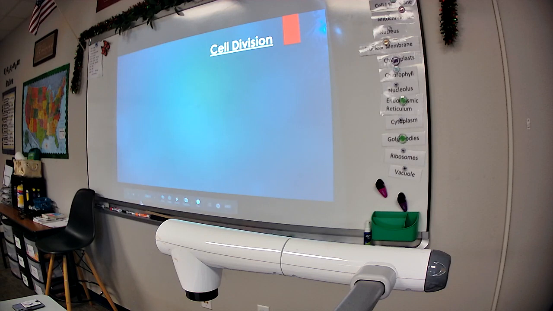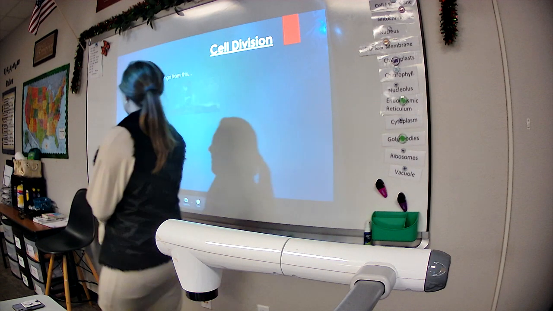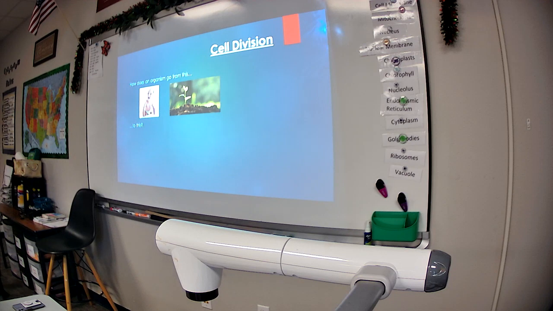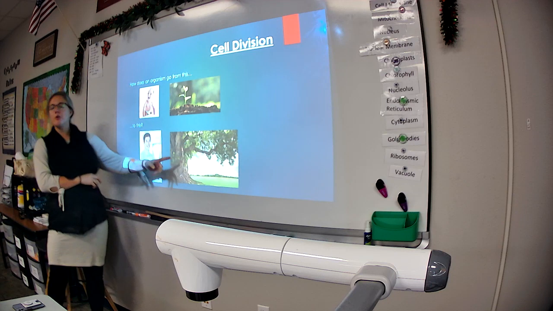All right. Here's the question. How does an organism go from this small little baby or a small little plant shoot or something to this? A full-grown adult or a full-grown oak tree?